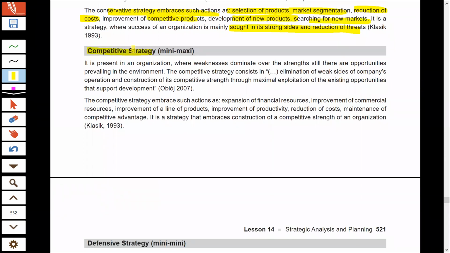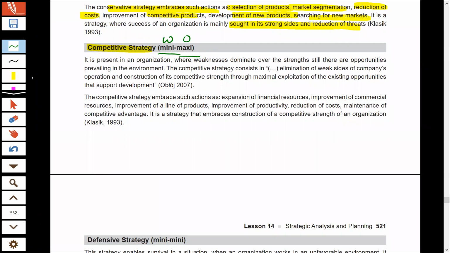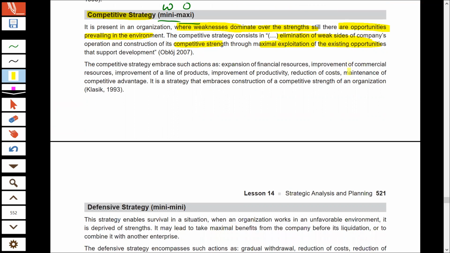Then we have competitive strategy, which is the minimax strategy, which is used when we have weakness in the internal environment and opportunities in the external environment. This is where the weakness dominates our strength. We have more weakness than strengths in our internal environment, and still we have opportunities in the external environment. So the organization should definitely try to minimize its weak side and try to develop strengths so as to exploit the opportunities of the external environment.